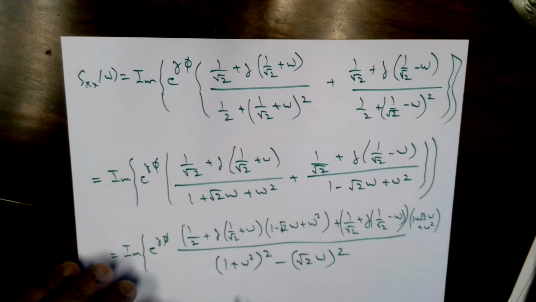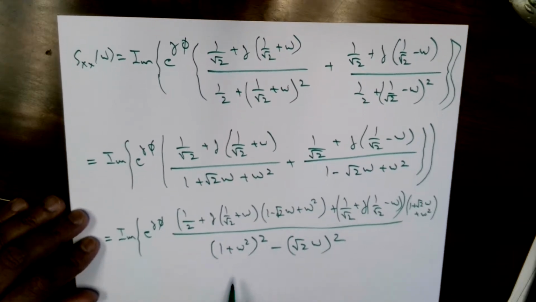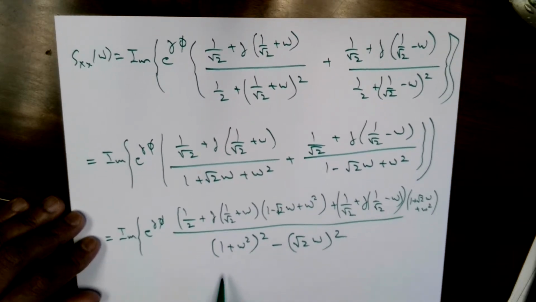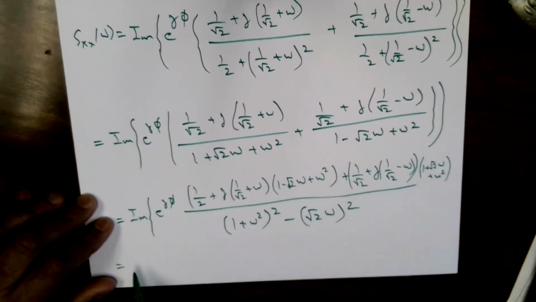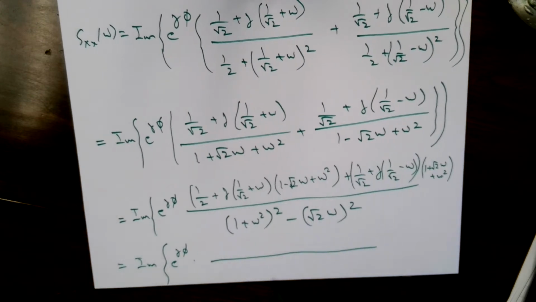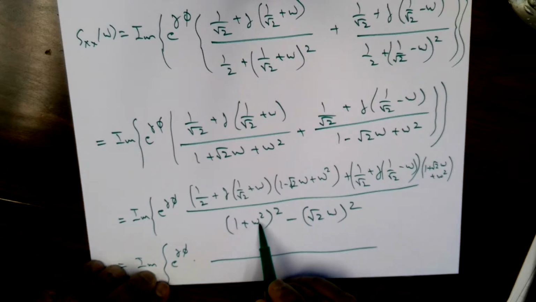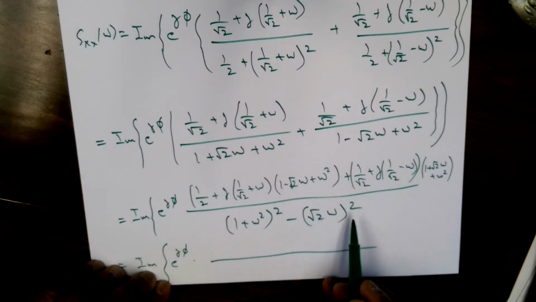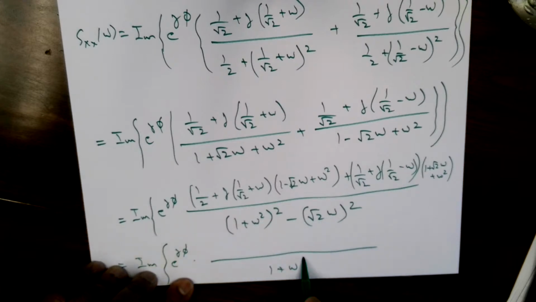So this needs to be simplified. So if you write this up, let me just do one more step. So e raised to j phi, the denominator, if you expand this, you get 1 plus omega to the 4, plus 2 omega squared minus 2 omega squared. So this denominator simply becomes 1 plus omega to the 4.